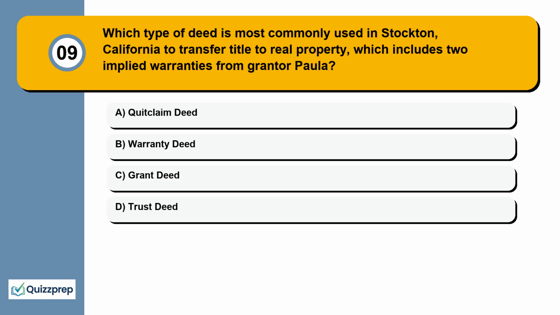Question 9. Which type of deed is most commonly used in Stockton, California to transfer title to real property, which includes 2 implied warranties from grantor Paula? Quitclaim deed, warranty deed,